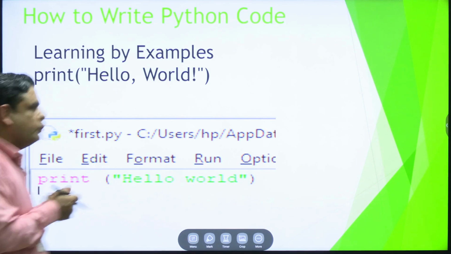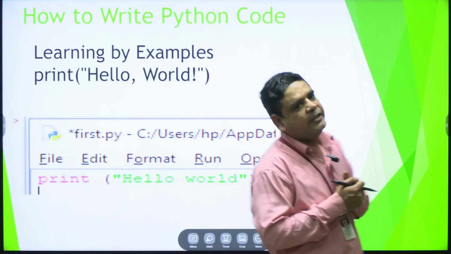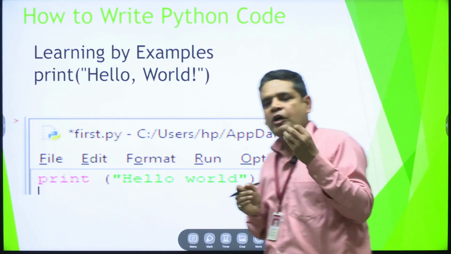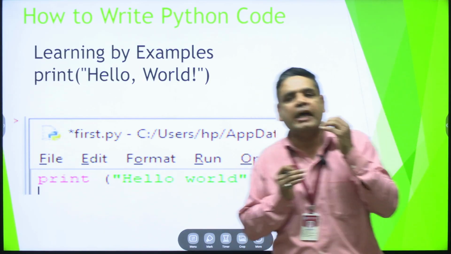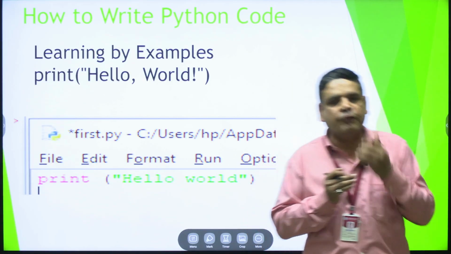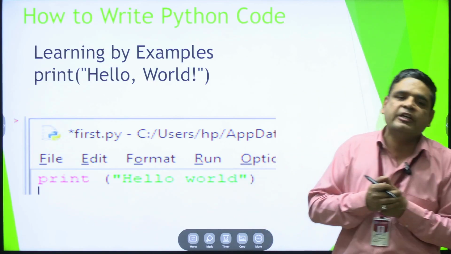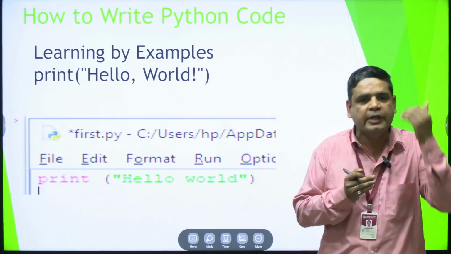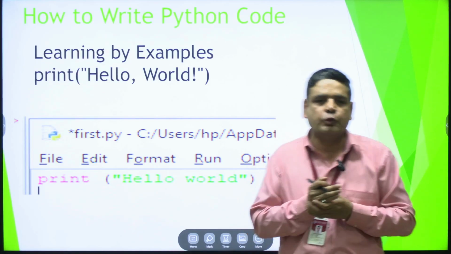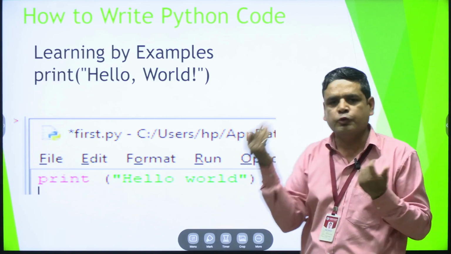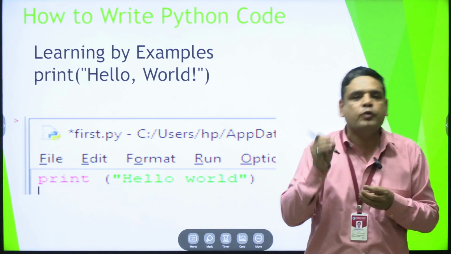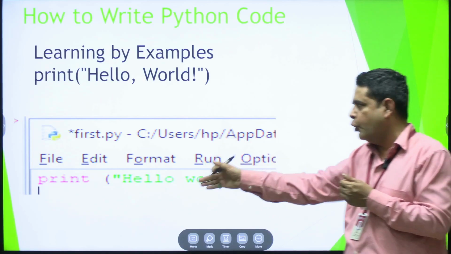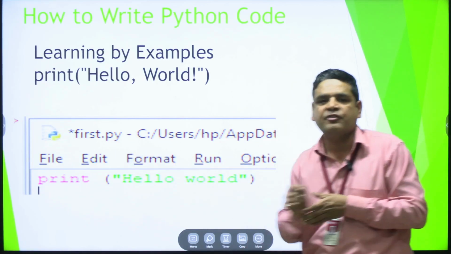When we use this editor, after writing the code, we have to save the file with the Python extension. An extension is symbolic information that identifies the file and which application supports it. The Python extension is .py. So when we write code, after that we must save the file, then we execute. When we save the file, whatever name you choose, after that you use a dot and py extension for Python.